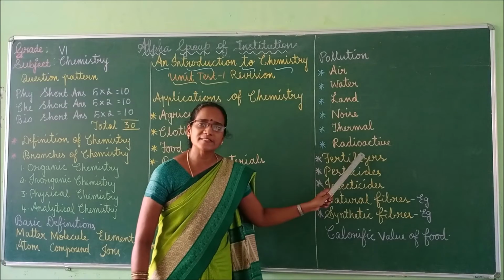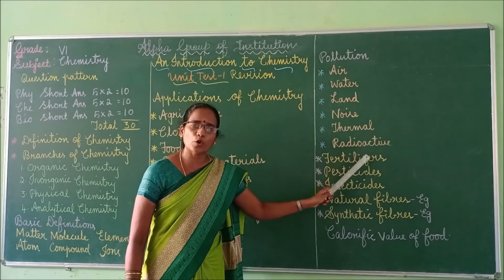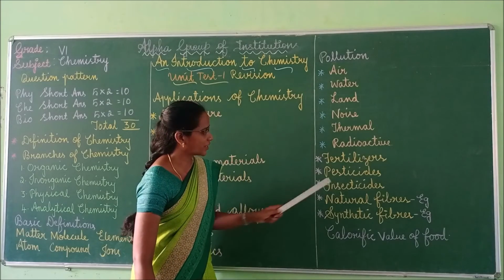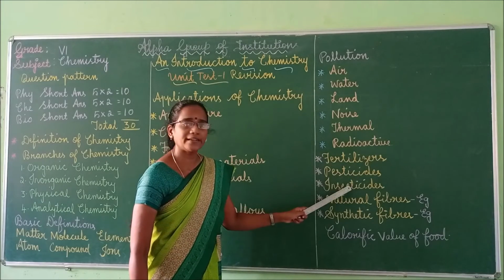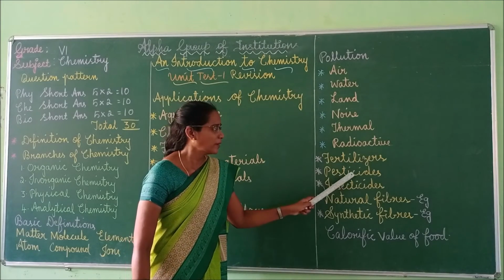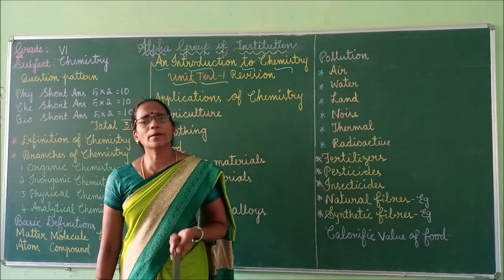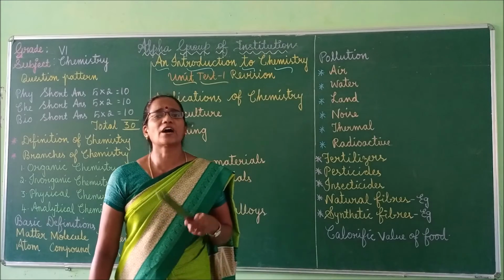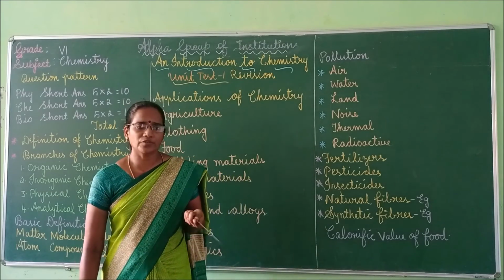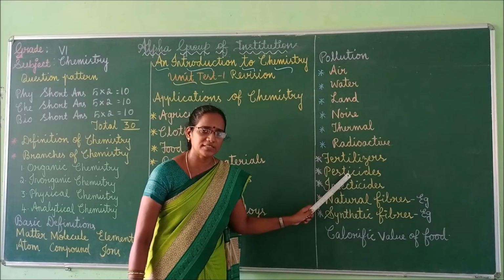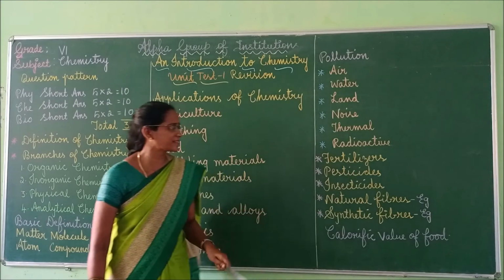So fertilizers are chemicals that provide nutrients to crops to increase the production. Next one, pesticides and insecticides. Pesticides and insecticides are used to remove the pests and insects that affect the production of crops. For that purpose, we are using these two chemicals, pesticides and insecticides.